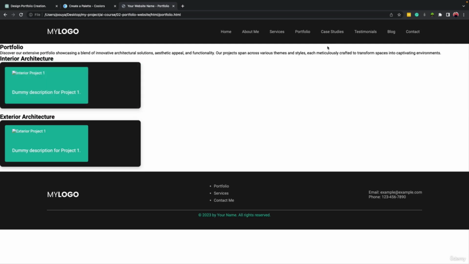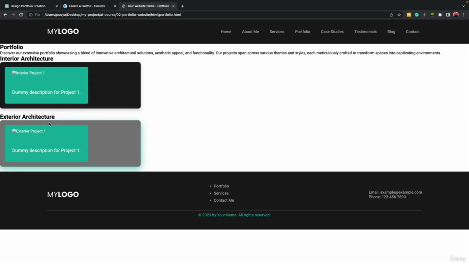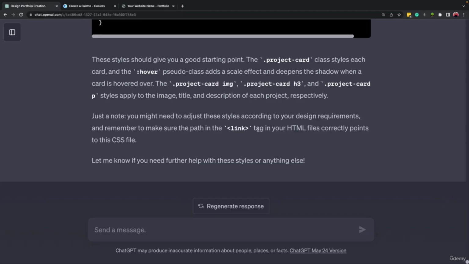So here we are in the portfolio page, and let's focus on the first part, which is the title and the description under it. We will create the style of this part. If it was okay, then we will go to the next part, which is interior architecture. We'll create this part. Then if it was okay, we will go for the next part. So let's jump into ChatGPT.